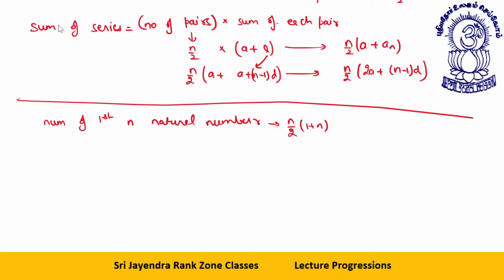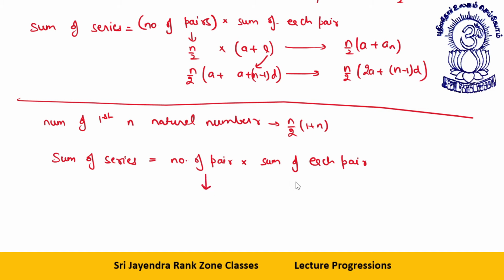See, what is our formula? What is the sum of series? Sum of a series is number of pairs into sum of each pair.